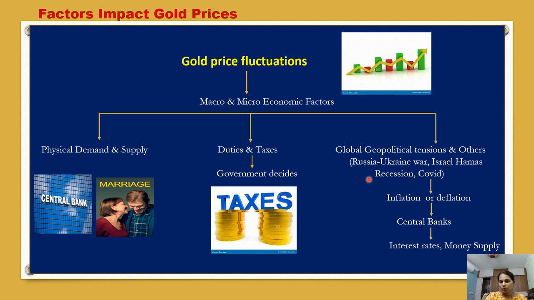One of the major things is global geopolitical tension and others. These are sensitive things which have to be handled very carefully by the concerned governments as well as the central banks. Let me explain through an example like the COVID situation. In this situation, some people have a job, some people don't. The government provided incentives and different schemes to the people who needed them, and some central banks kept their interest rates near zero, like 0.25%, so that banks can lend money to the people who need it for their livelihood.